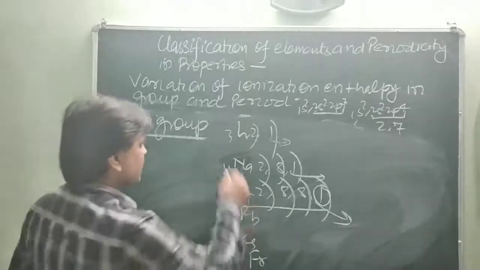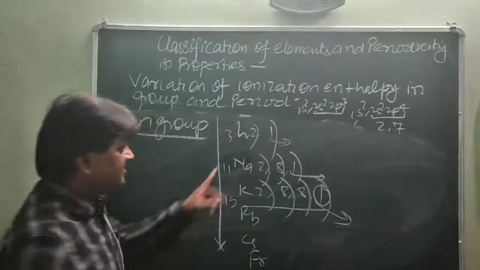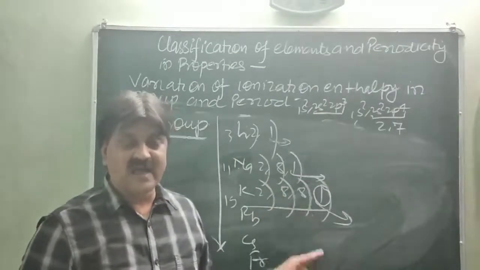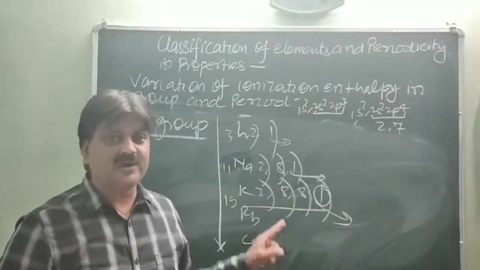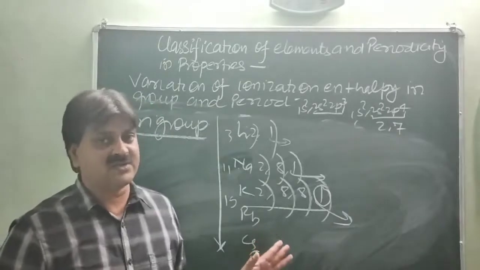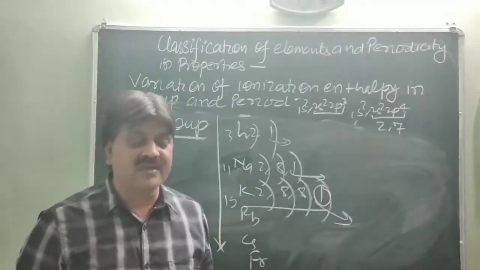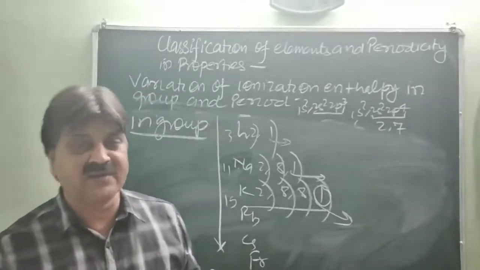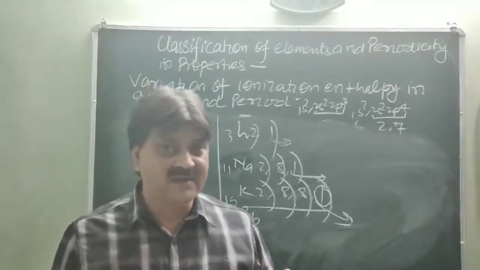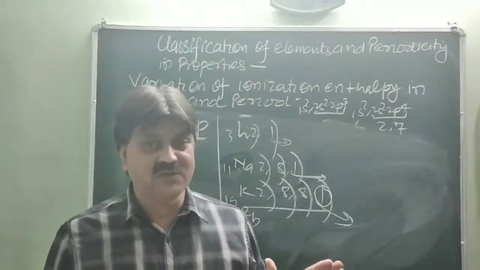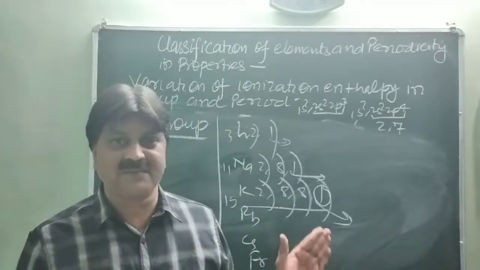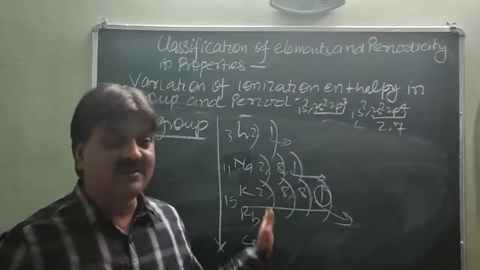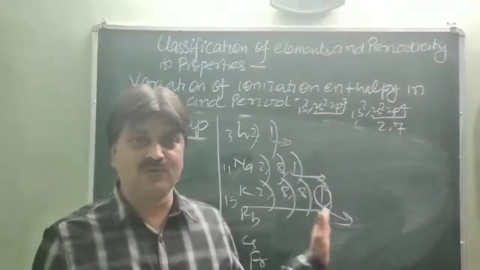So when coming from top to bottom within the group, the size of the atom increases, the nuclear force on the valence electron decreases, and less energy is required to release the electron from the valence shell. So the general trend follows the same way. When coming from top to bottom within the group, the size of the atom increases and ionization enthalpy decreases. Is it clear? So these variations we had left in the last video. Today I would like to remind you again of the variations of ionization enthalpy in group and period.